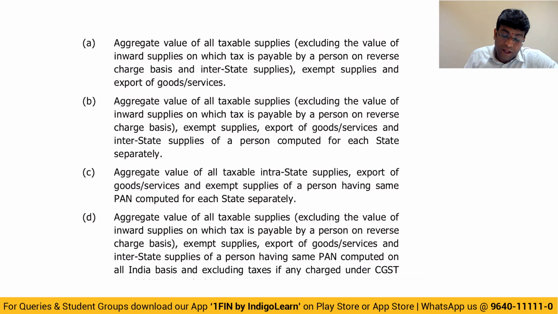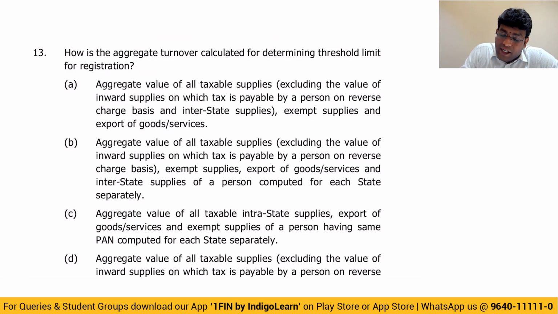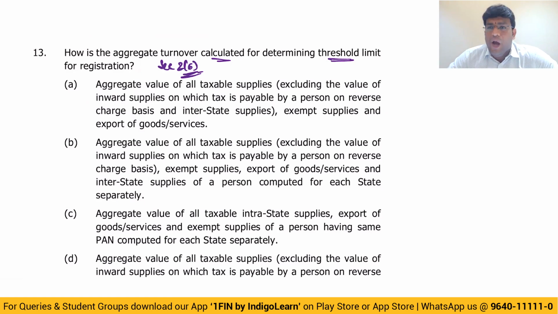Next, 13th question. How is aggregate turnover calculated for determining threshold limit? Friends, this term aggregate turnover is defined by section 2(6), which clearly says aggregate turnover covers all taxable supplies, exempt supplies, interstate supplies, and exports on all India basis under the same PAN, but does not include the value of inward supplies on which the recipient is liable to pay tax under RCM.